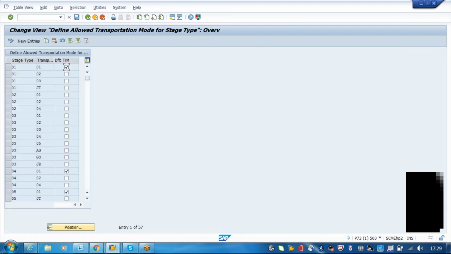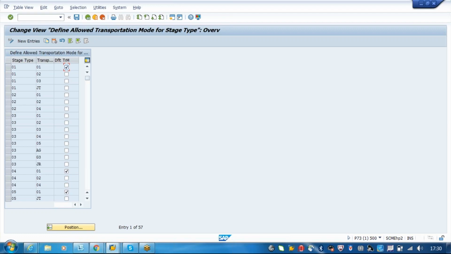Here for the stage we are assigning the transportation type, right? So mode of transport. In this case, let's say this is 01. 01 is pre-carriage, right? Pickup, in the sense coming from the customer, the shipper plant, till the next CFS, where the actual ship container will be placed.